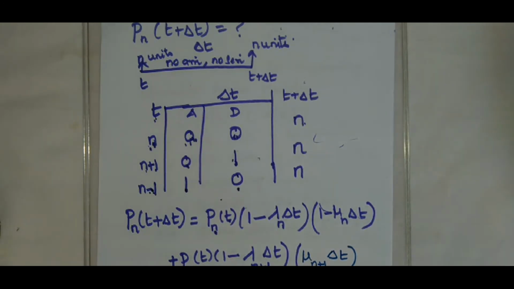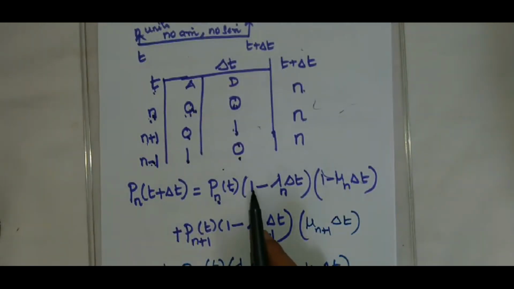So these are the possible cases to have n customers in the system during the time interval of length t plus delta t. So Pn of t plus delta t equals, if you multiply 1 into 1, this 1 into Pn of t, so Pn of t, you are neglecting the higher powers of delta t. Since delta t itself is too small, delta t the whole square is almost negligible.